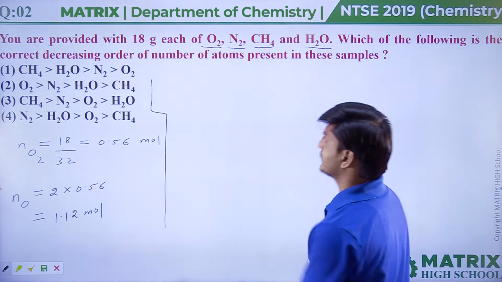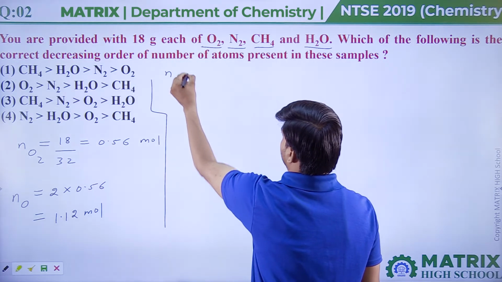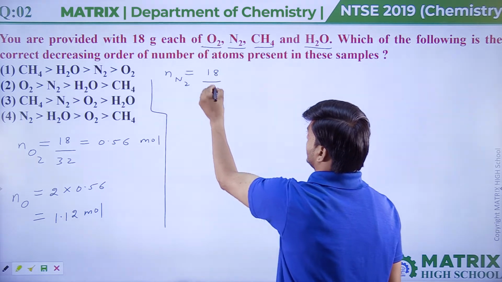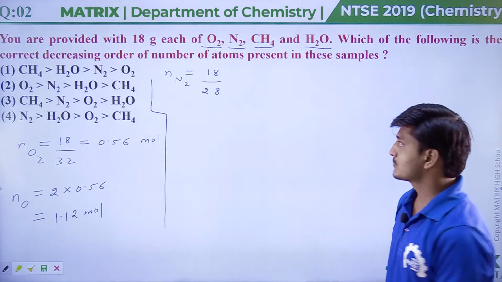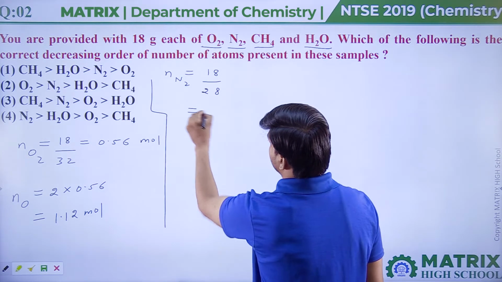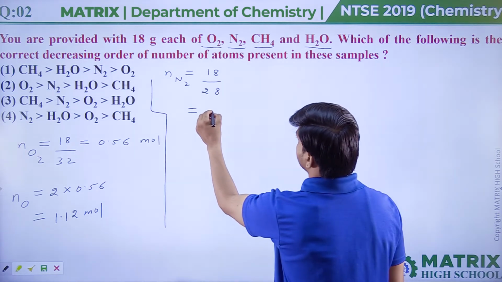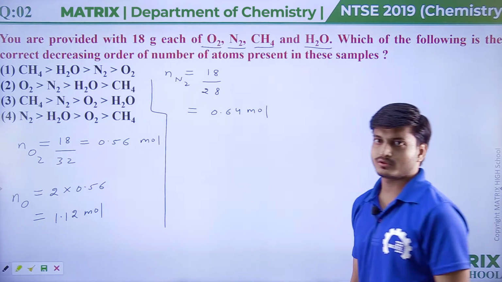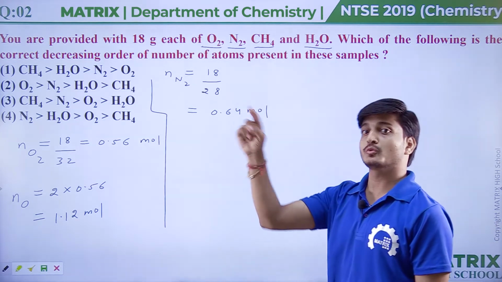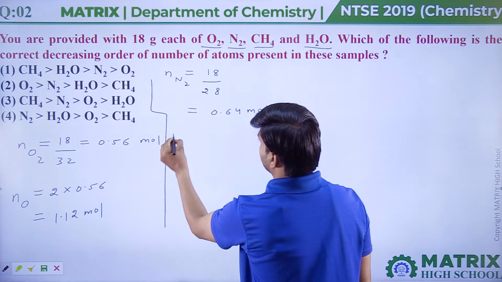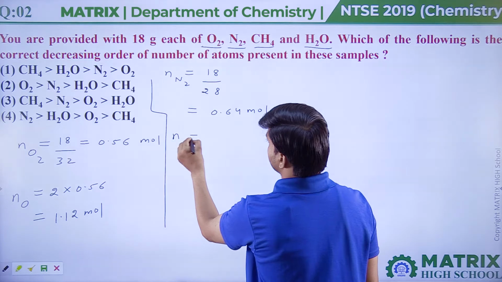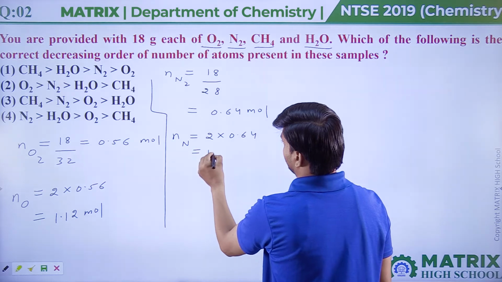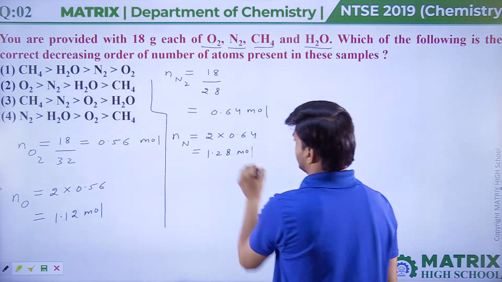Now we will find moles of N2. Moles of N2 is equal to mass upon molar mass. Mass is 18 gram and molar mass of N2 is 28. So moles of N2 are approximately 0.64 mole. Since 1 mole of N2 has 2 moles of N atoms, moles of N atoms will be 2 into 0.64, so we get 1.28 moles of N atoms.